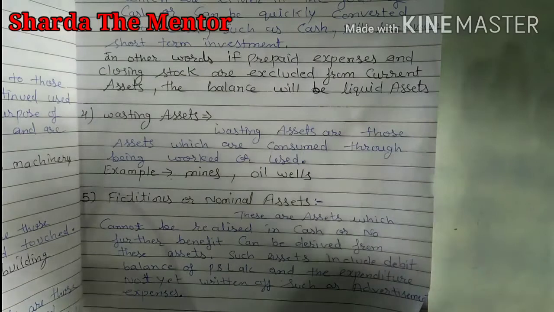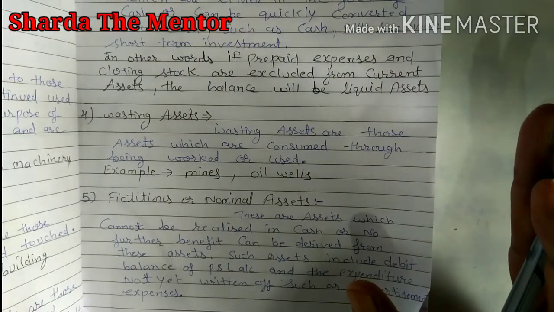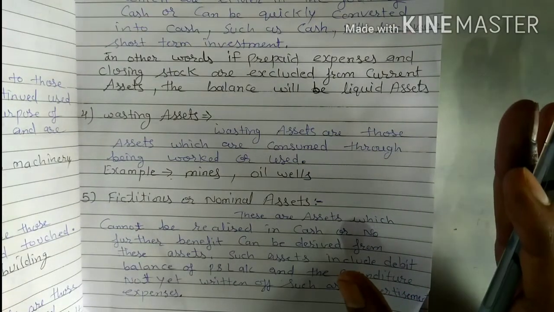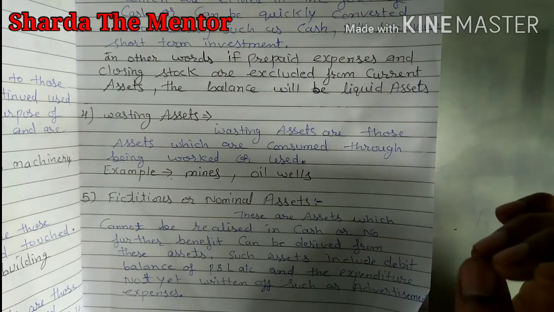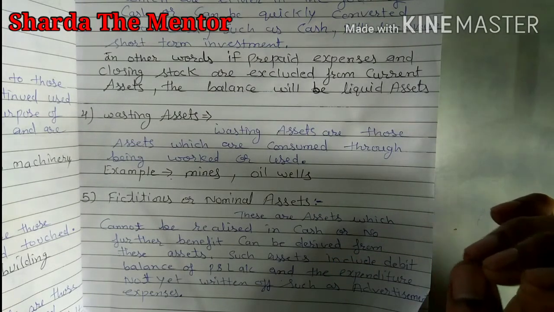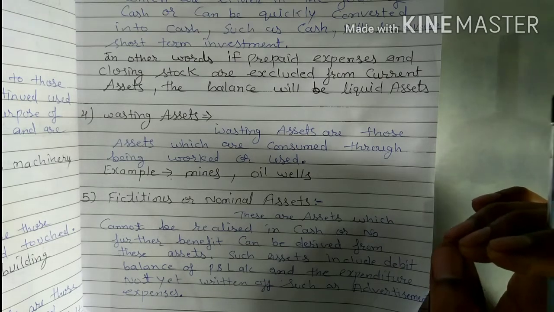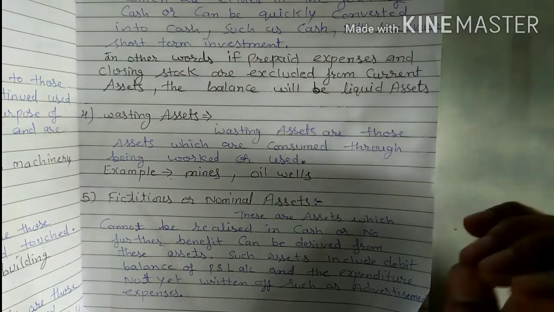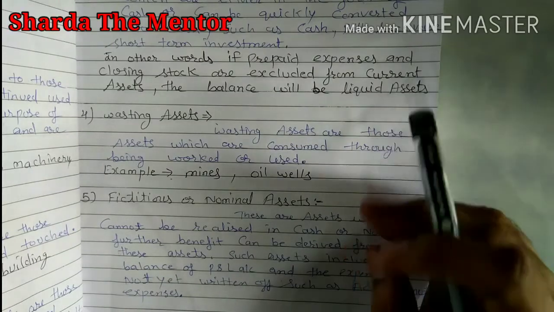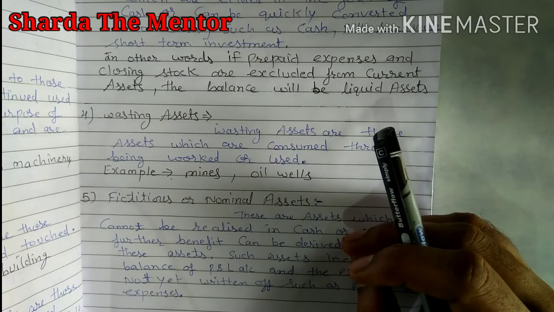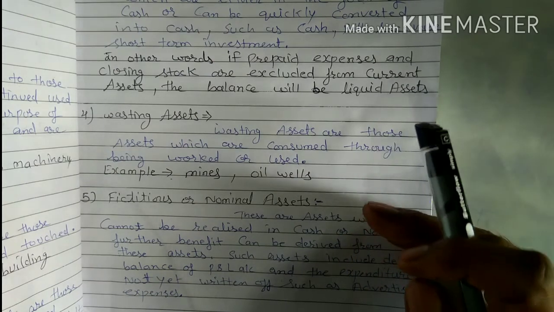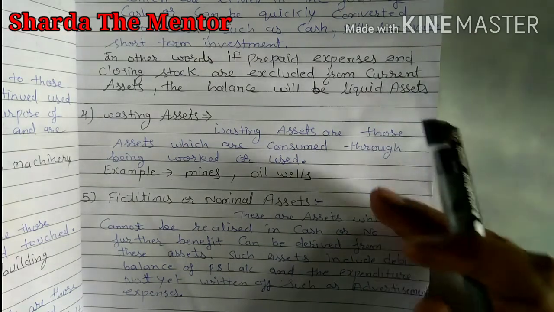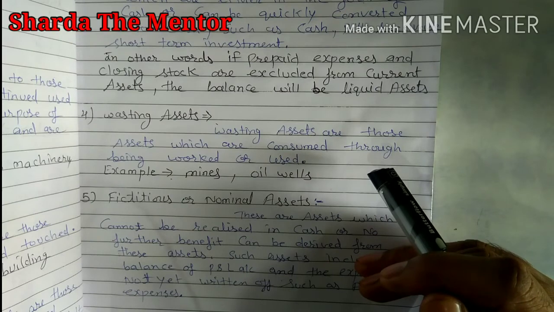It means you have spent money on that particular expenditure. Like in advertisement you have spent lots of money, and you will get benefit in the future, but the expense has already been made. You won't recover any cash from these expenses, but they will give you benefit in the long term. So that is considered a fictitious or nominal asset.